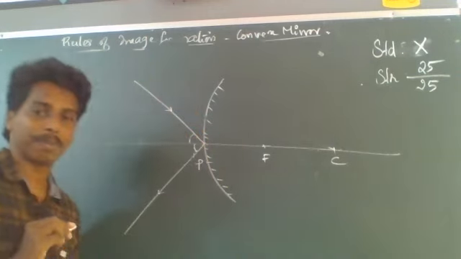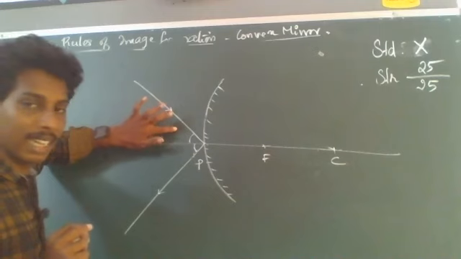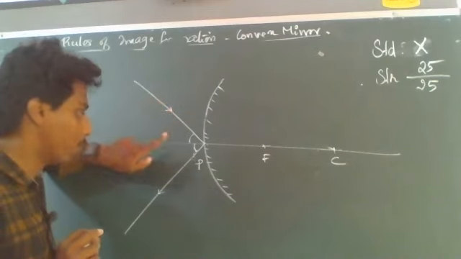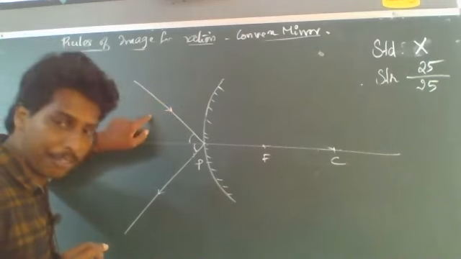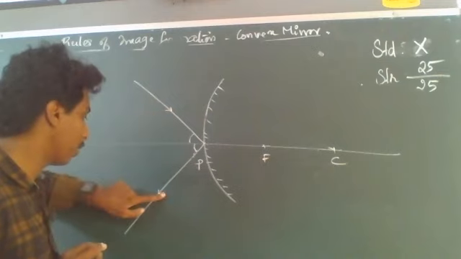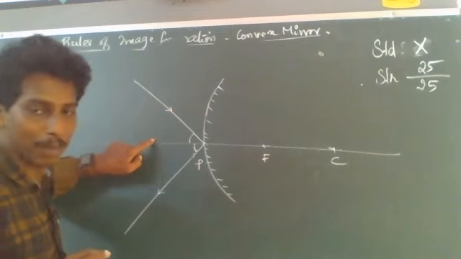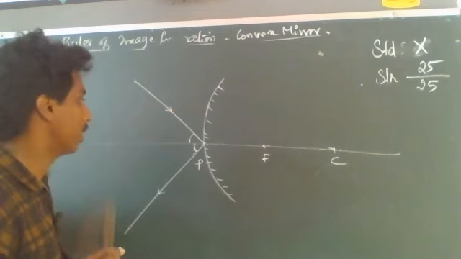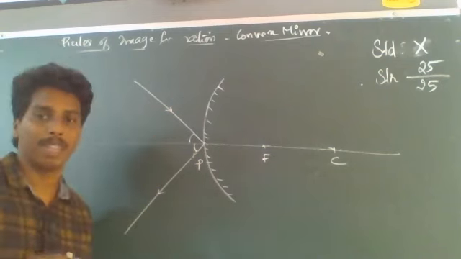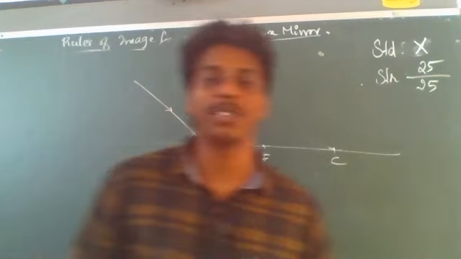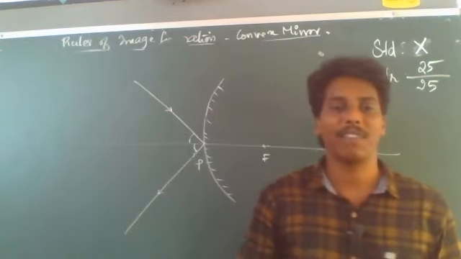That is, if this is 10 degrees, then this angle is also 10 degrees. And if this is 50 degrees, then the reflected ray makes exactly 50 degrees with the principal axis. So this is the fourth rule. And these are all the rules of image formation by a convex mirror.